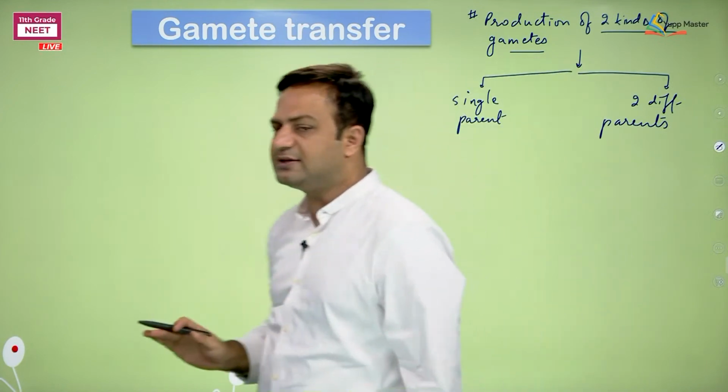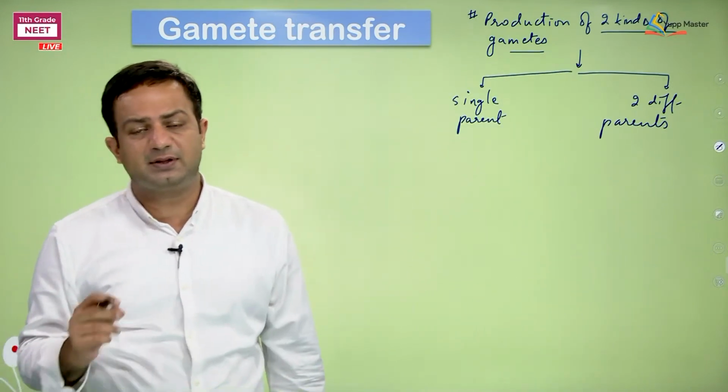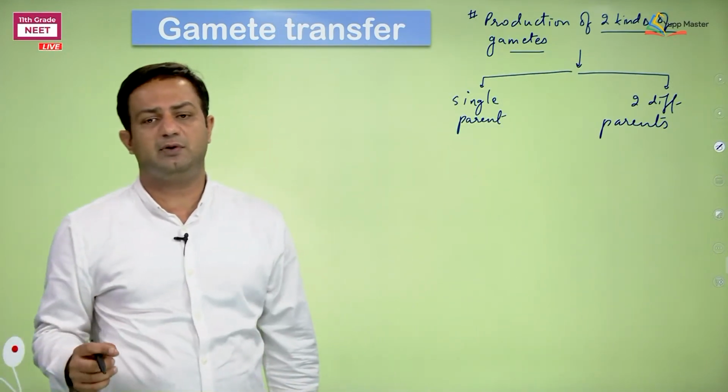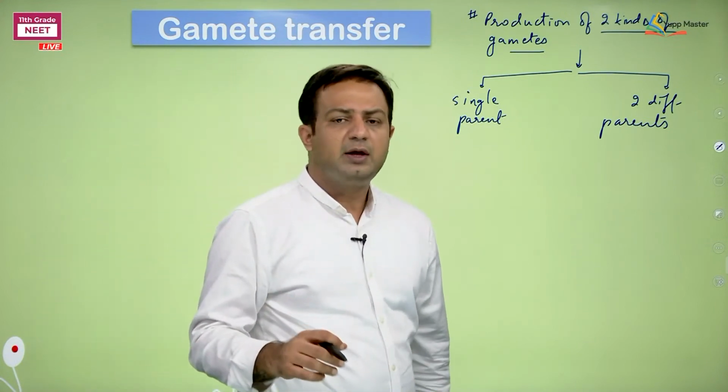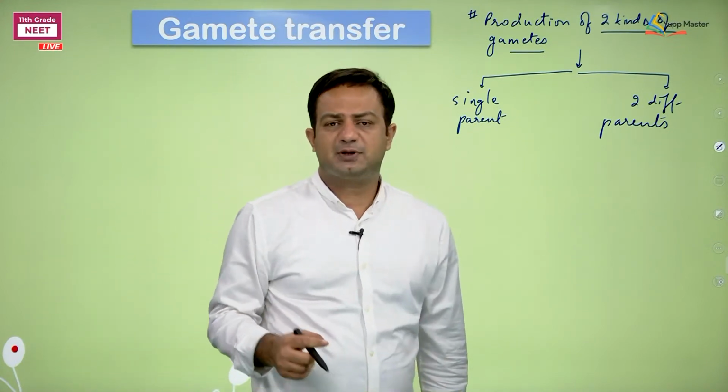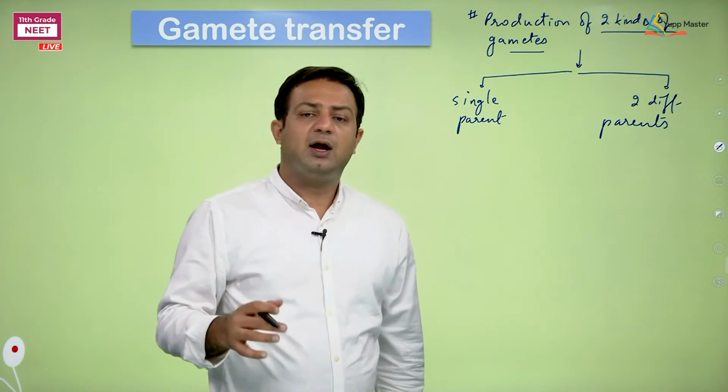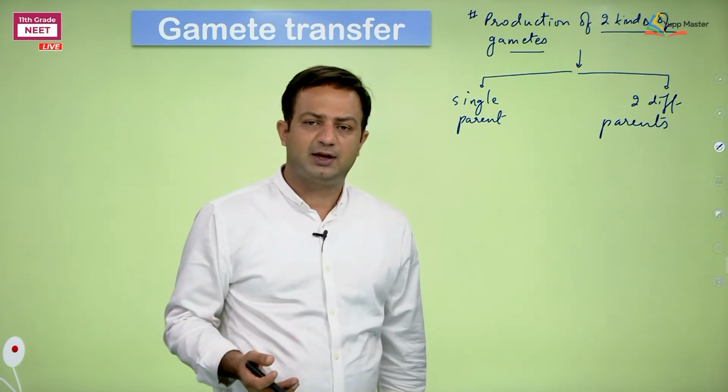These are the things that I am mentioning. It is possible that the gametes are produced by only one individual or two individuals, but still it is easy to transfer the gamete from male to female and form the zygote as a product of fertilization.